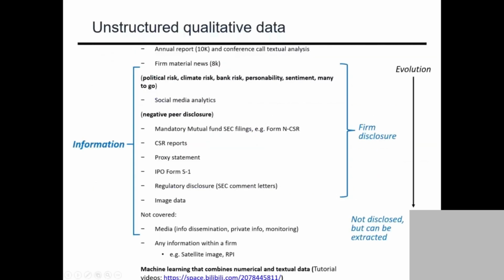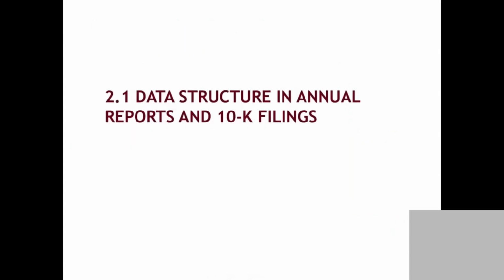So we covered this in the previous chapter. There are so many data we have right now. We have the CSR report, we have the climate, proxy statements. You remember the proxy statement, right? Just as an example, you can find CEO compensation from the proxy statement, and you have mutual fund filings, you have Twitter, you have so many unstructured data available in the capital market, and we want to use AI to analyze them. But what we want to focus on today is the annual report and the 10K filing. These are two important ones. We want to do that.